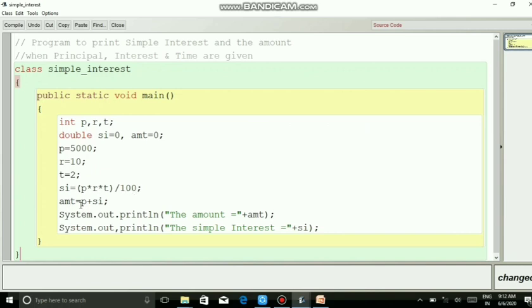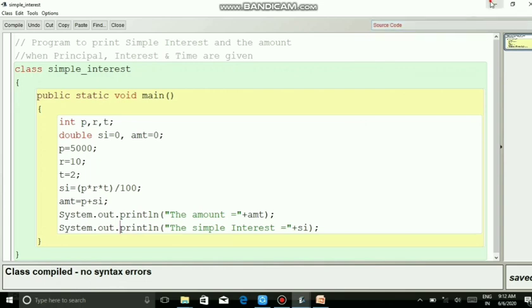Then amount is equal to P plus SI, principal amount plus SI, that is the final amount, and we are printing it out. System.out.println the amount is equal to plus amount, System.out.println the simple interest is equal to SI. Now we will compile it. There is an error in the statement, in System.out. So that is an error.